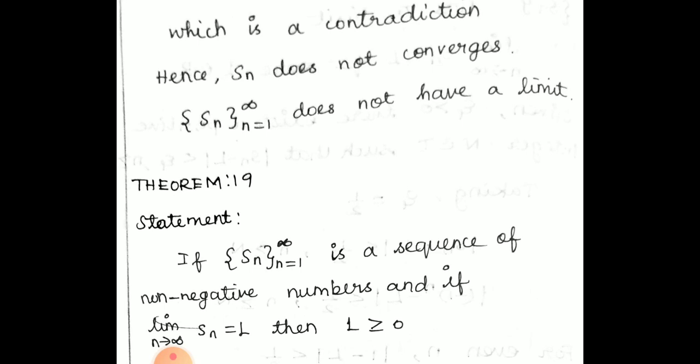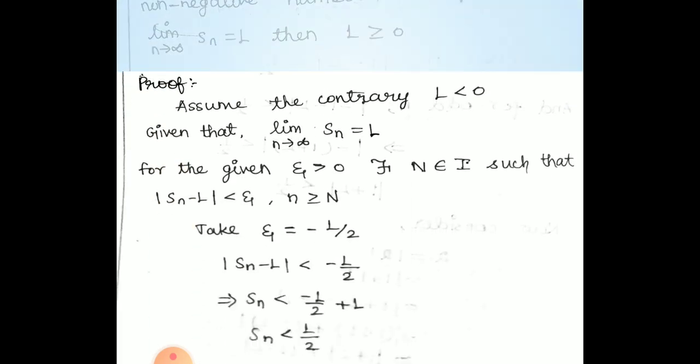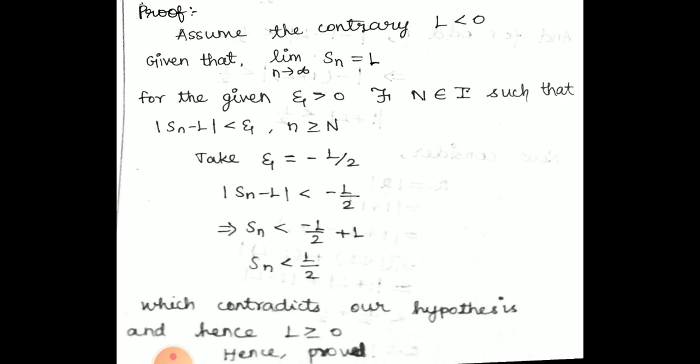Next theorem. If Sn, n equal to 1 to infinity, is a sequence of non-negative numbers, and if limit Sn equal to L, then L is greater than or equal to 0. Okay, it is a sequence of non-negative numbers. They have given the condition. Sn is given as a sequence of non-negative numbers.